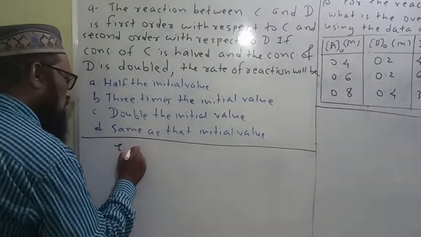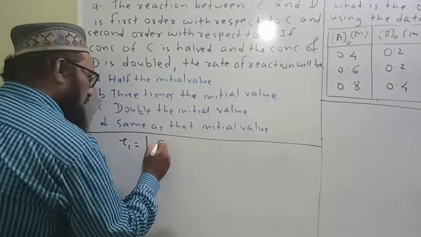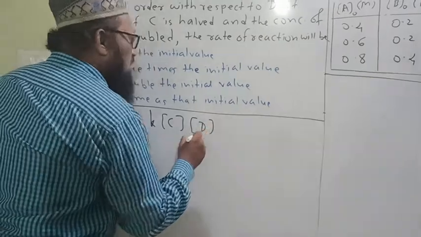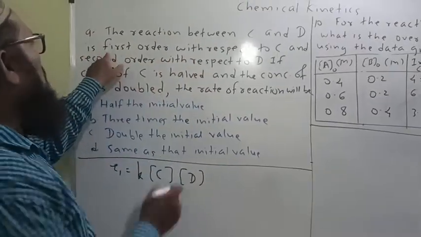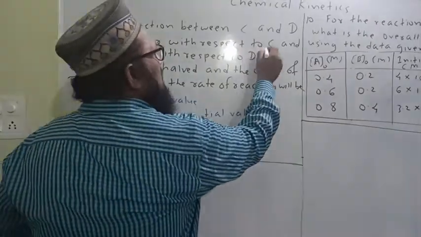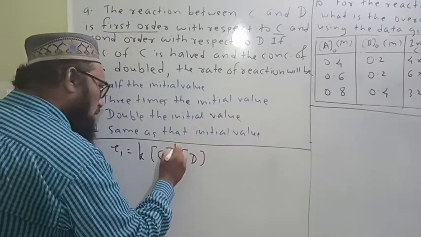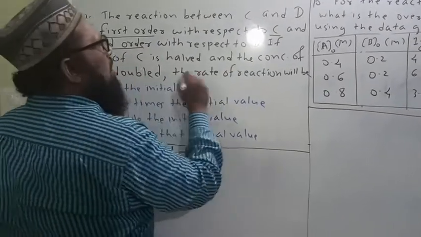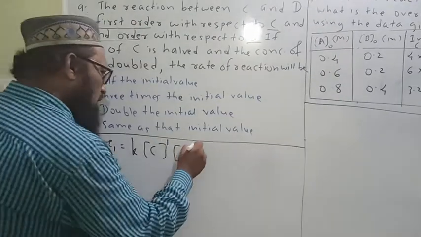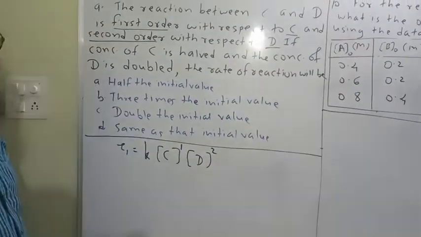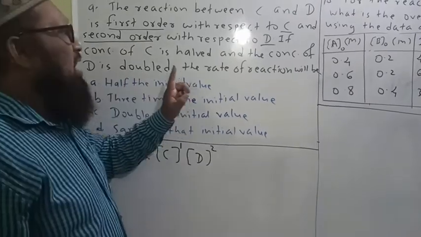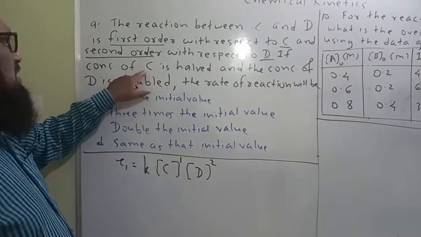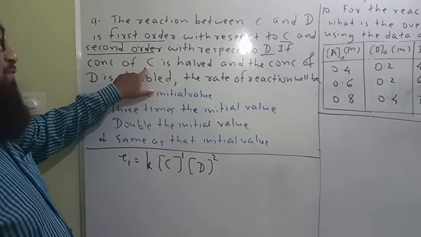R1 is equal to K into C into concentration of D. Here it is first order with respect to C, so the power exponent is 1, and second order with respect to D, so the power is 2. Now the concentration of C becomes half.